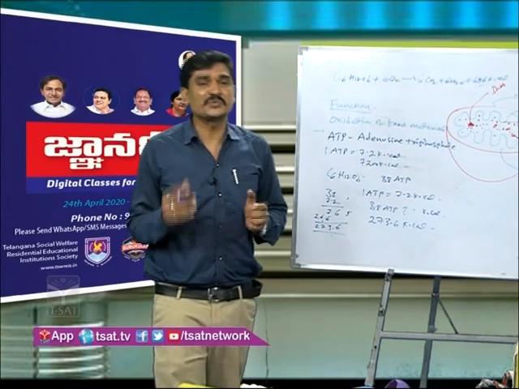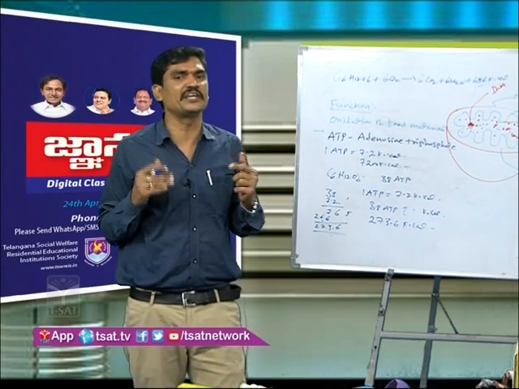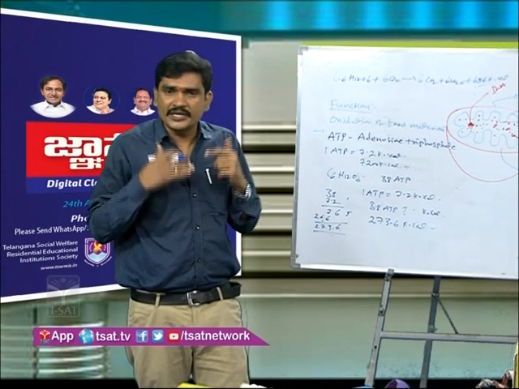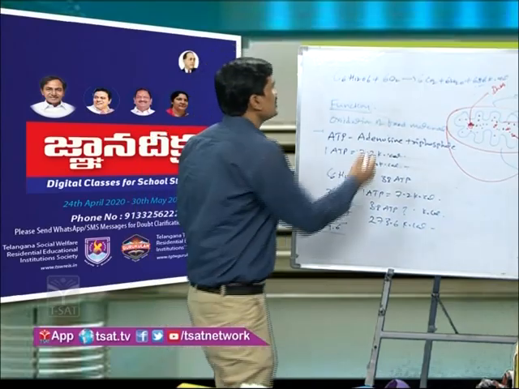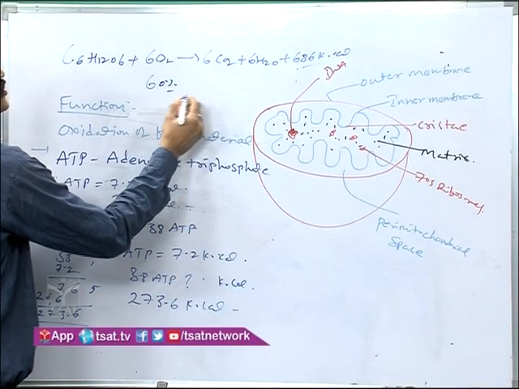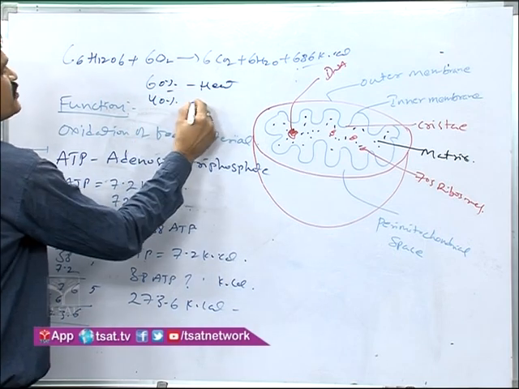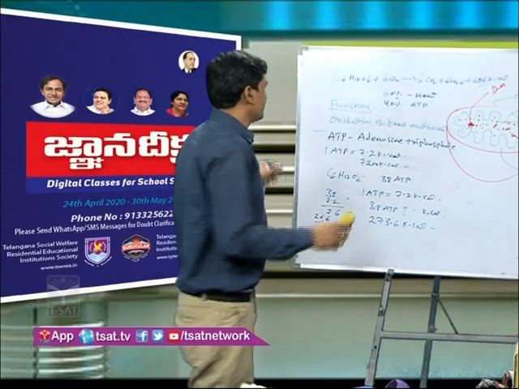That energy is produced in the form of heat, which is useful to maintain our body at a constant temperature, and some amount of heat escapes to the outside as well. So 60% of the energy is produced in the form of heat and 40% of the energy is produced in the form of ATP. By this process energy is produced in the mitochondria.